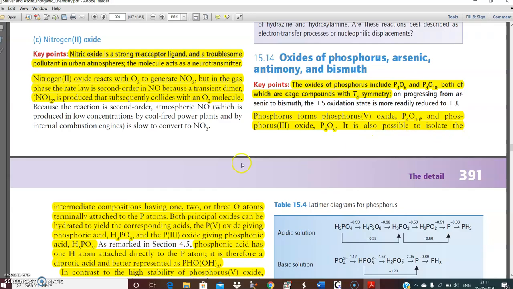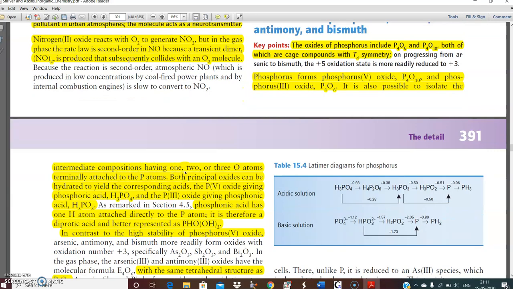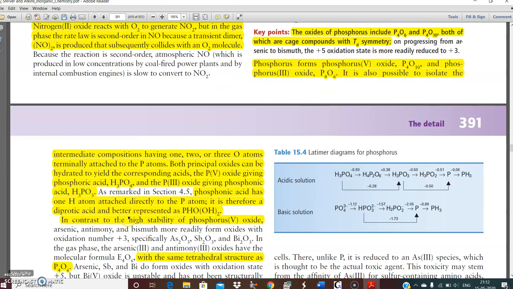It is also possible to isolate intermediate compositions having 1, 2, or 3 oxygen atoms terminally attached to the phosphorus atoms. Both principal oxides can be hydrated to yield the corresponding acids, that means phosphoric acid and phosphorous acid. P5 oxide gives phosphoric acid and P3 oxide gives phosphorous acid. That means they are the anhydrides of phosphoric acid and phosphorous acid. Phosphonic acid has one hydrogen atom attached directly to the phosphorus atom. Since a hydrogen atom is directly attached to the phosphorus atom, this will have some reducing property.